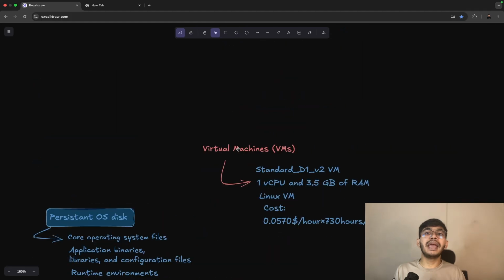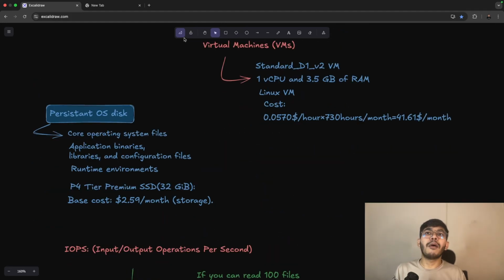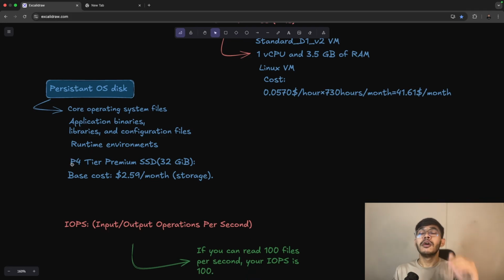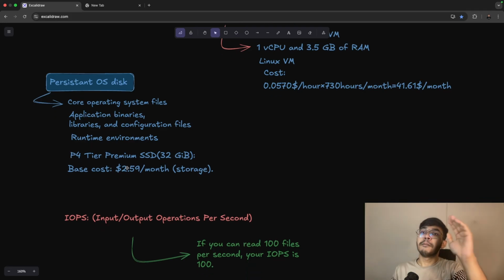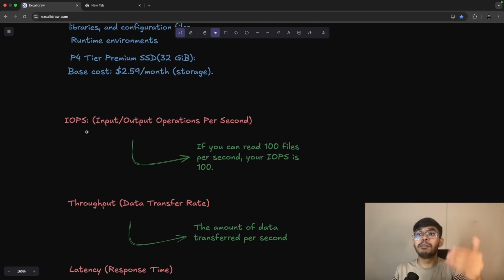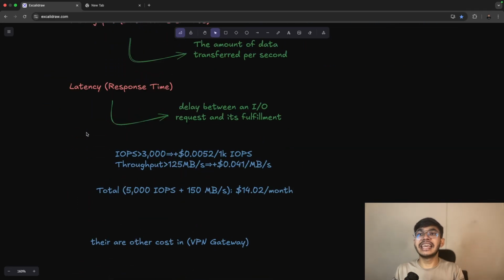So what is the pricing here? We have to pay for our virtual machine, CPU, RAM and Linux system. If we choose Windows, we have to pay more. For persistent OS disks, we have to pay $2.59 per month. This is the base cost. But if the IOPS or throughput rate increases, then we have to pay more.